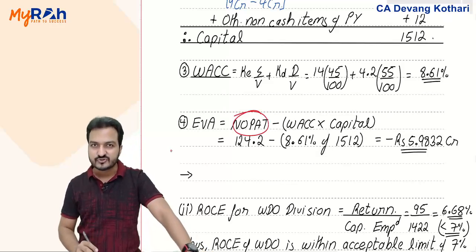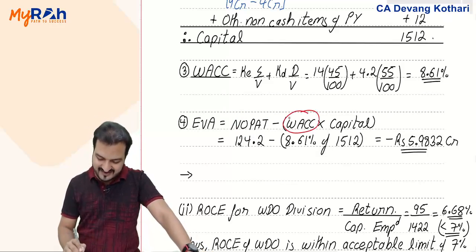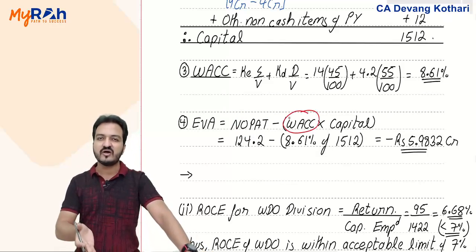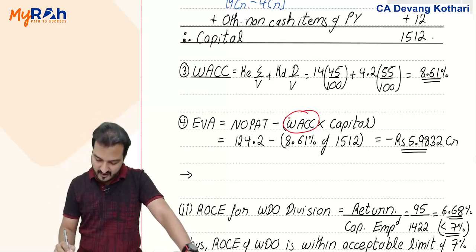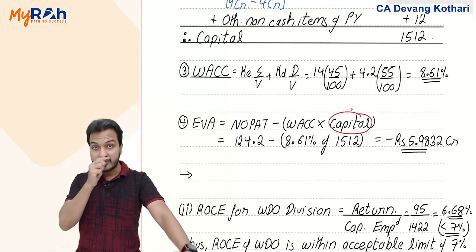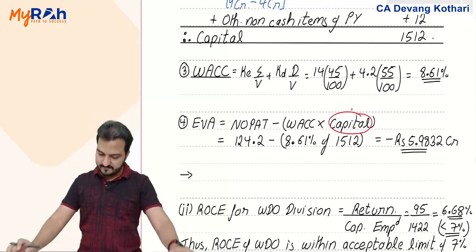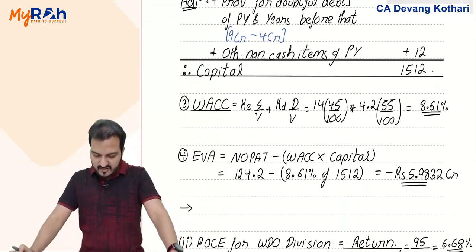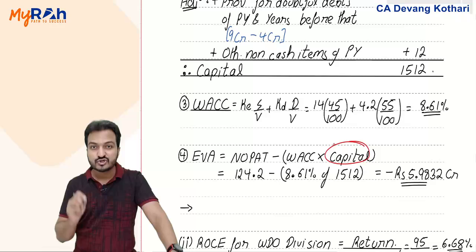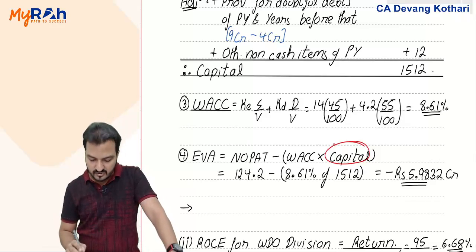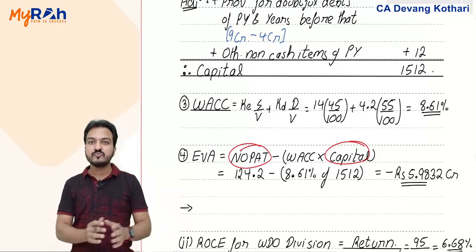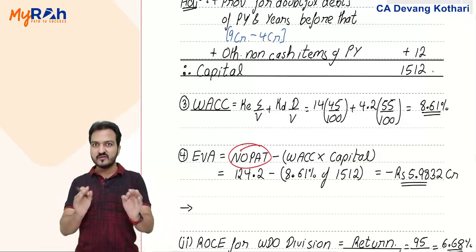We've learned the formats to do that. You need to identify weighted average cost of capital. Well, that you have learned in your intermediate level. And you need to identify the capital employed. For that matter, remember the capital that you use here should be your opening capital. Your NOPAT that you use here should be the NOPAT that you earned during the current year.